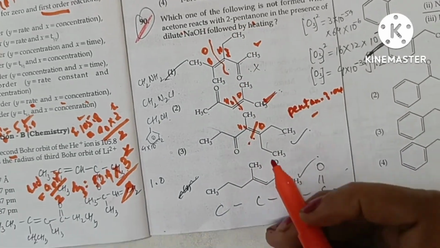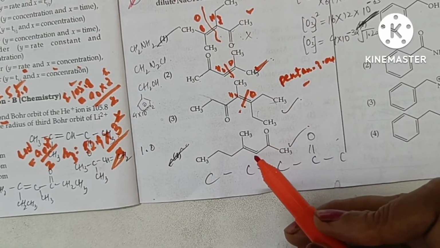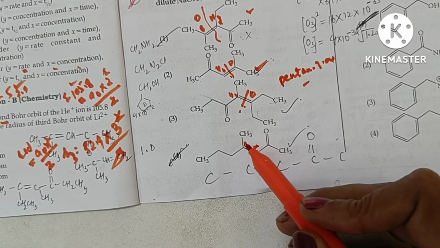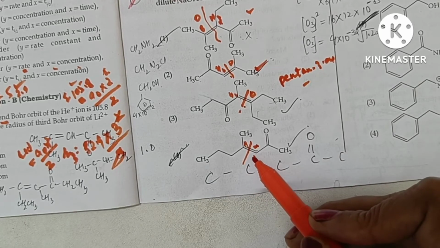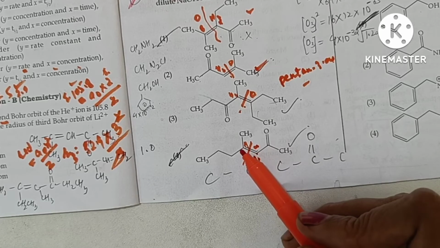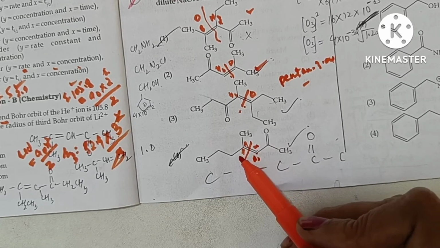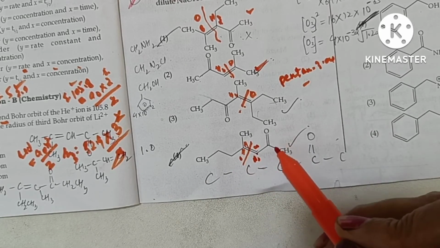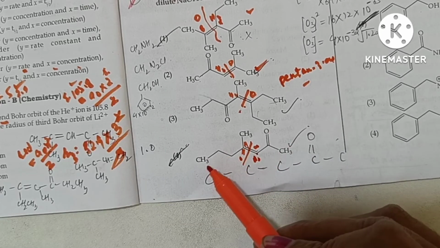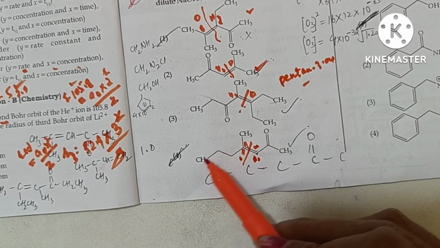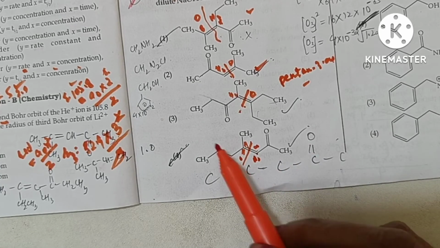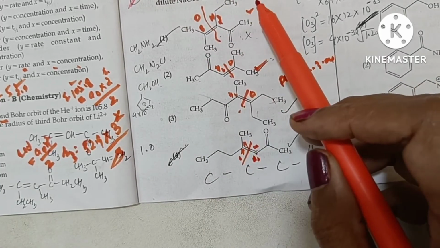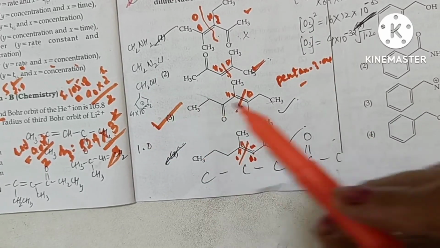Whereas in the last product, if this is the alpha beta bond, when we break it from here and add H2 to this carbon and O to this carbon, we get acetone, and on this side we get 1, 2, 3, 4, 5, pentan-2-one. So this is also a product that can be formed by reaction between acetone and pentan-2-one. So option 3 is the correct answer.